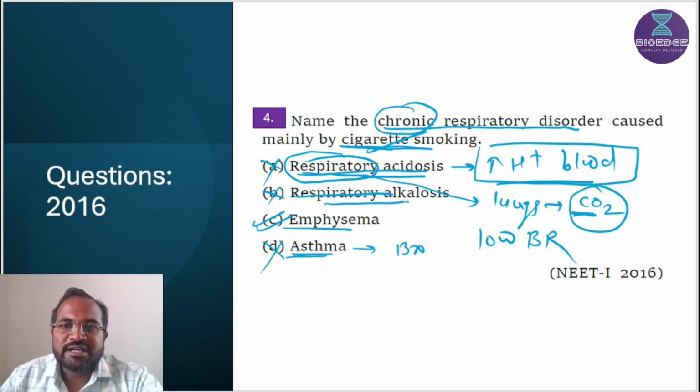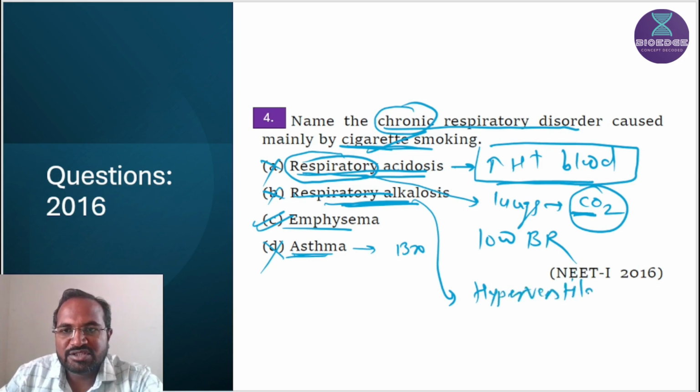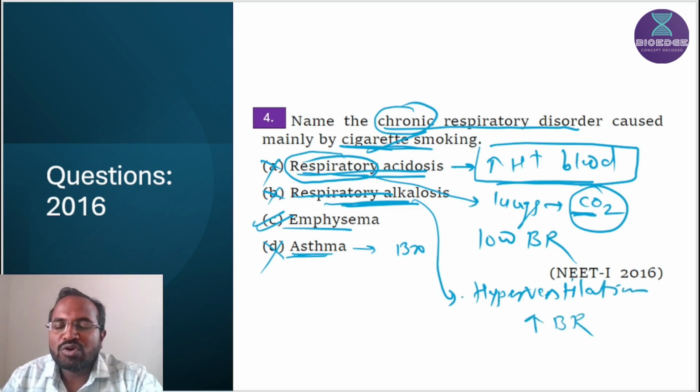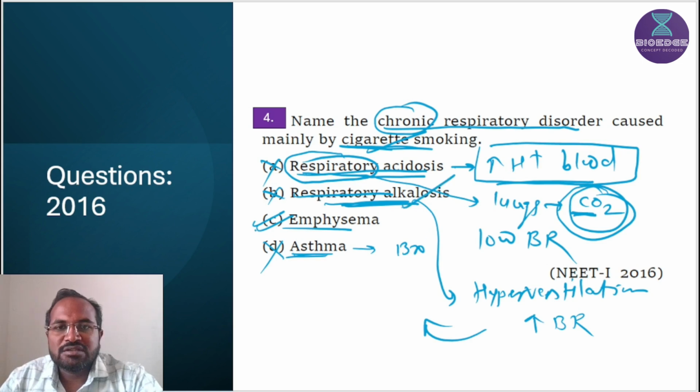And respiratory alkalosis results from hyperventilation of the lungs. Hyperventilation means there is an increase in breathing rate, so that a greater amount of carbon dioxide is removed from the lungs, and if more carbon dioxide is removed, it leads to fewer H plus ions in the blood and leads to alkalosis. By discussing all the options, C is the correct answer.